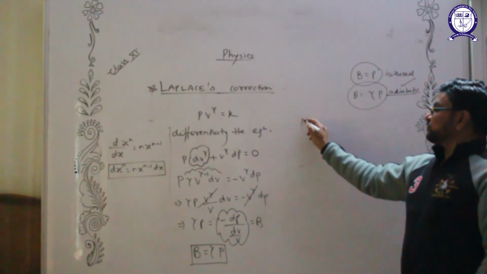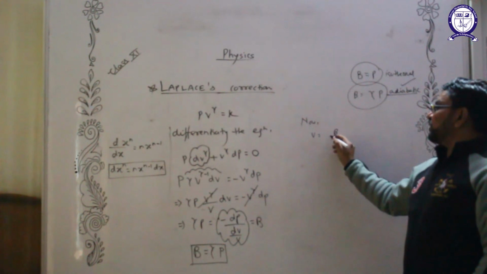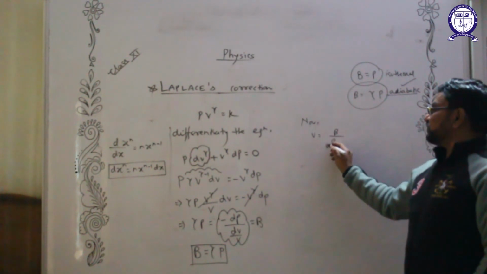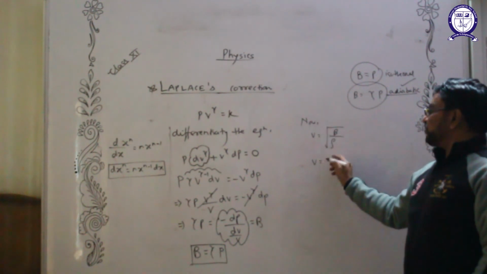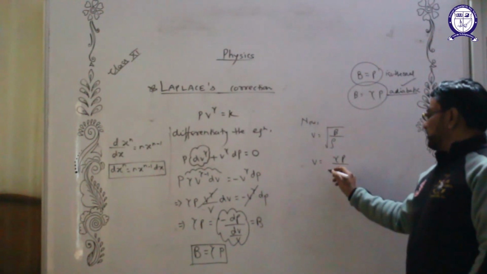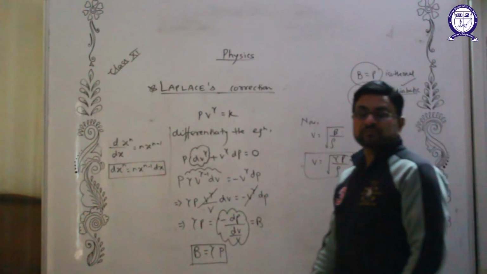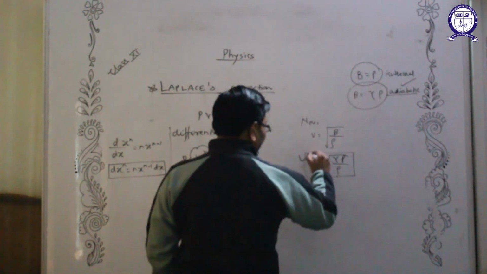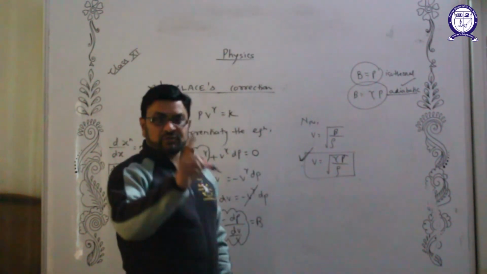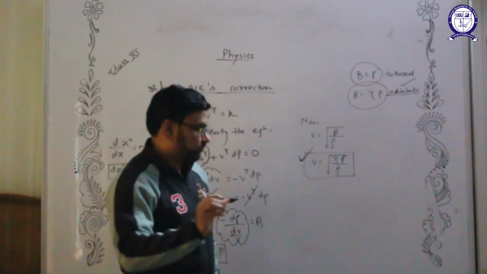So now the formula was v equals the square root of bulk modulus upon density. In place of bulk modulus, write gamma P upon rho. This is the final formula, this is the correct formula. We have to apply this formula in numericals. So velocity of sound is the square root of gamma times pressure divided by density.